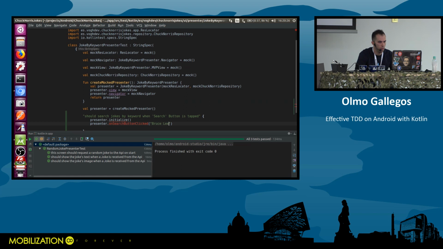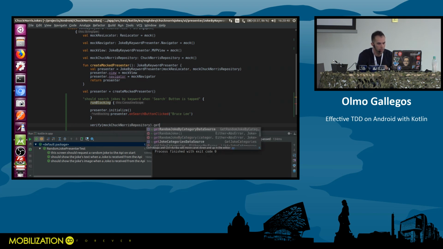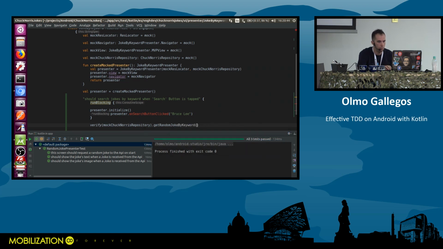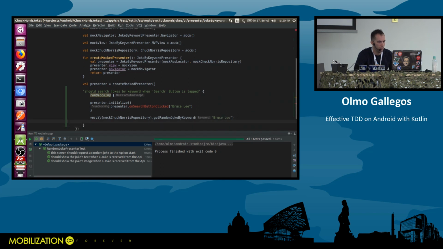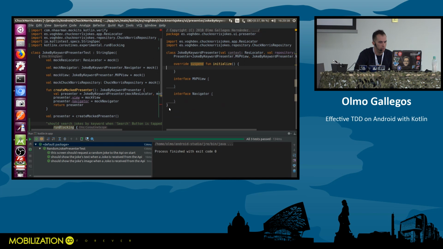I need to introduce this into run blocking. And I want my repository this time to get his method, get joke by category, by keyword, sorry. And the value I want in here is Bruce Lee. All right. Test, not compiling. Let's make it compile. Well, I'm going to split screen again. This is much more readable for you. So let's create this method.